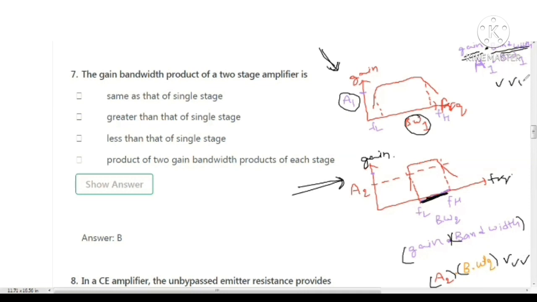So the answer is the gain bandwidth product of a two-stage amplifier is greater than that of a single stage amplifier.